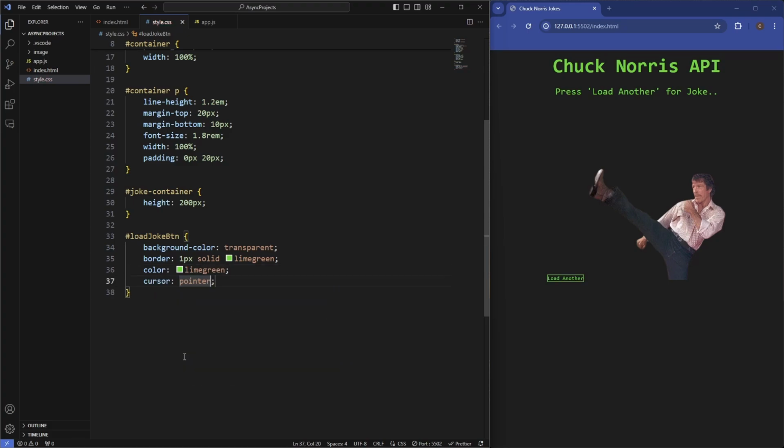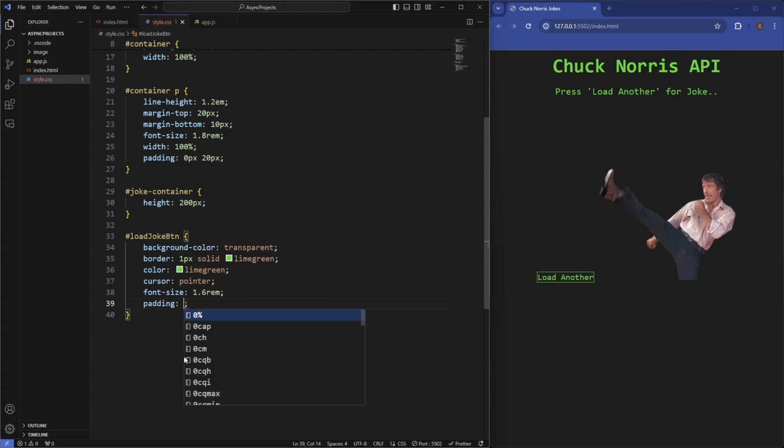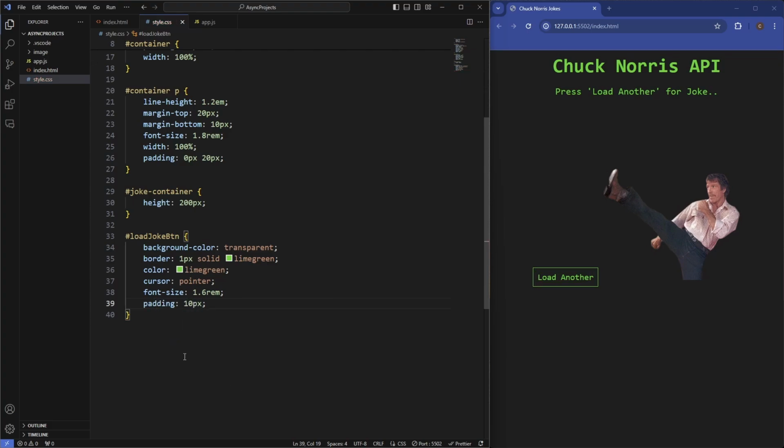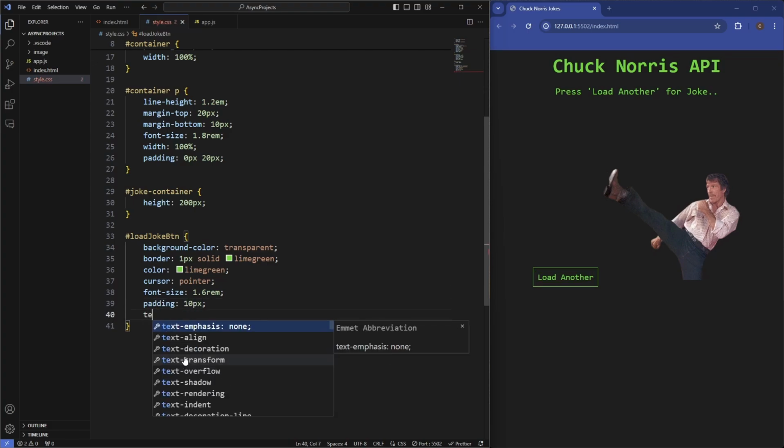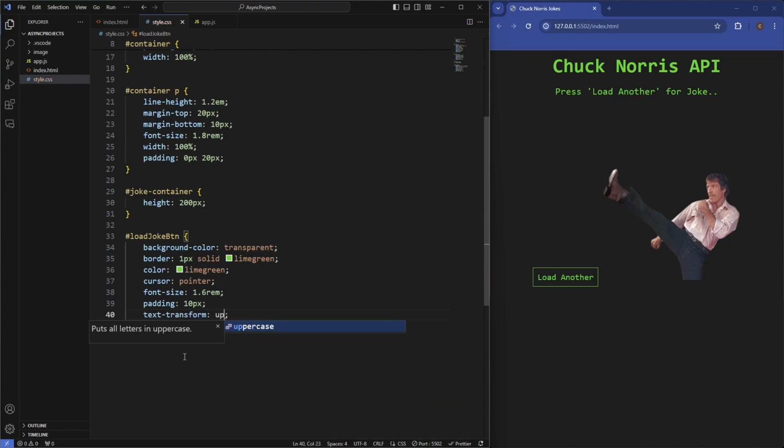Set the cursor to the pointer. Let's set the font size to be 1.4 rem, see what that looks like. Maybe a bit bigger, let's say 1.6. That's good. Add some padding, so about 10 pixels. Let's set the text to be uppercase.